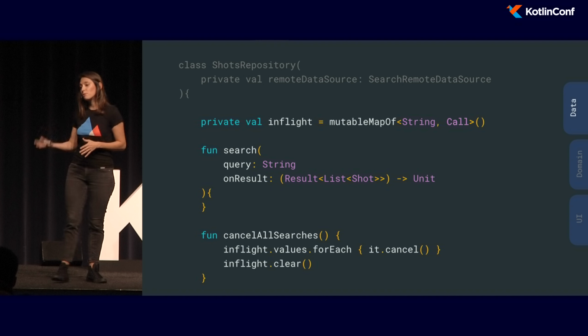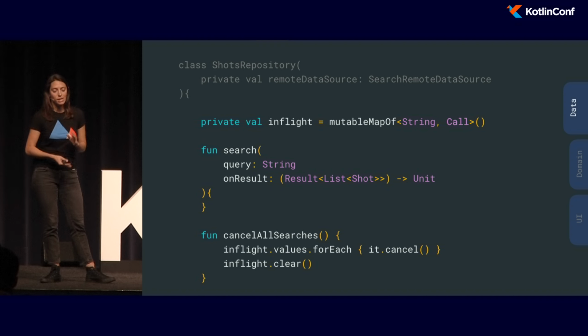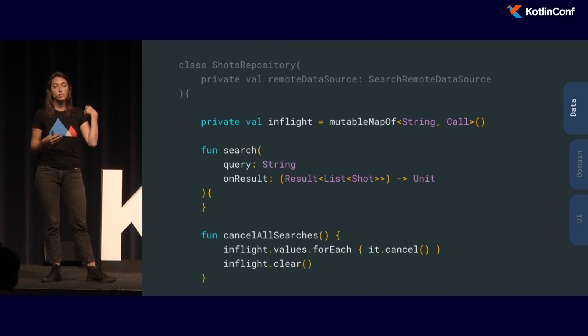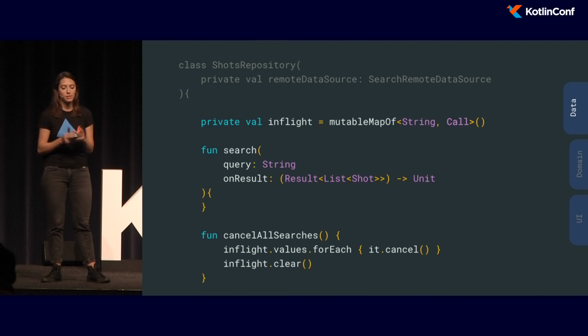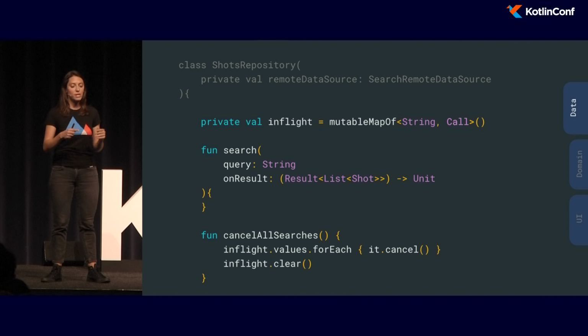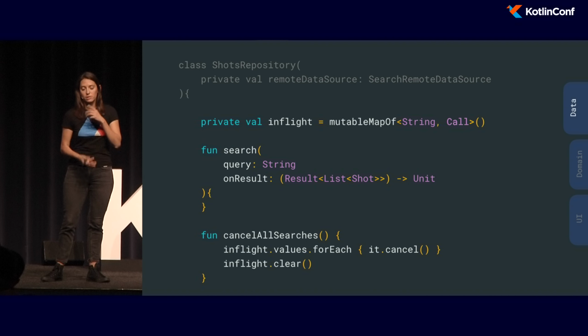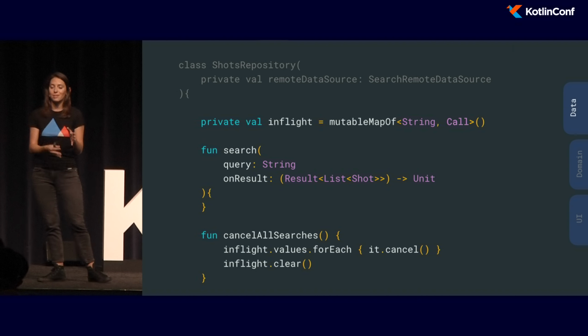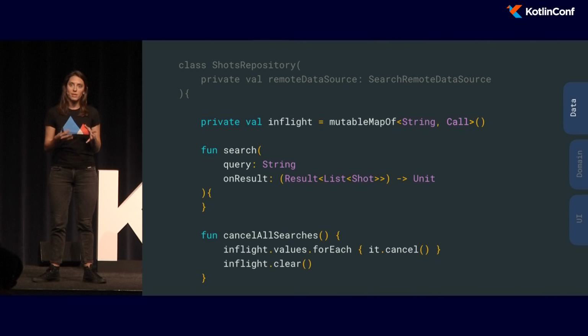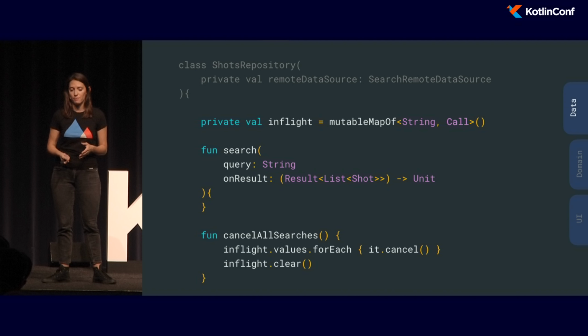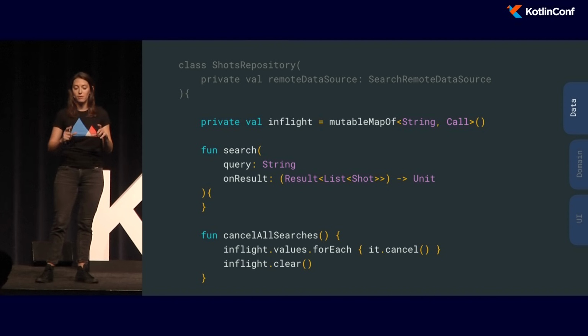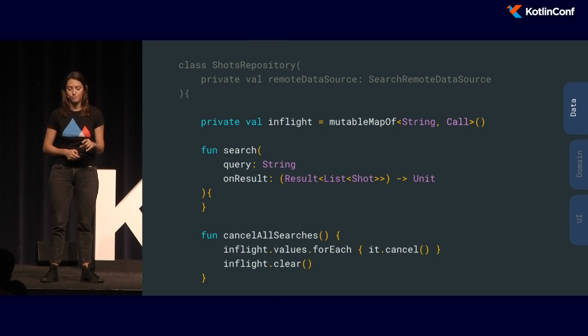So we looked again at what we have in the repository. And initially, we saw that there we were also handling the canceling of the calls. At that time, we were working with the calls from Retrofit, and we made sure that in certain cases, we were canceling all the searches. Also, right now, the repositories are singletons living in the scope of the entire application. So it was OK for us to handle the canceling like this.